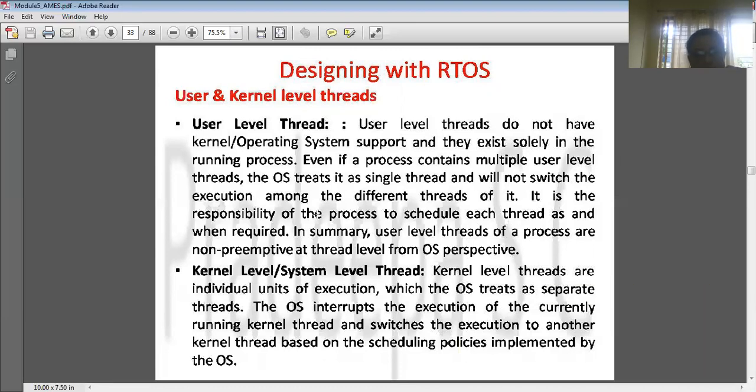Here the kernel support is not there, whereas kernel level or system level threads are individual units of execution. Here the kernel takes care of the execution of each thread, and switching between the threads is also taken care of by the kernel. But at the user level that doesn't happen, so the kernel does not come into the picture, right?